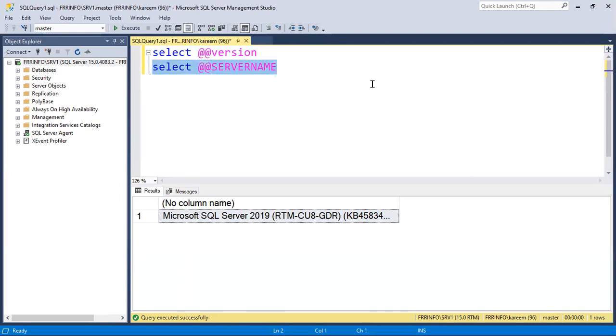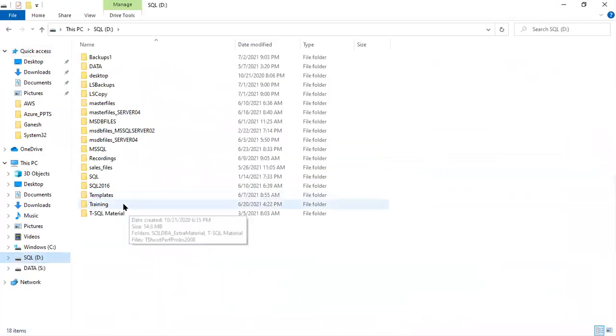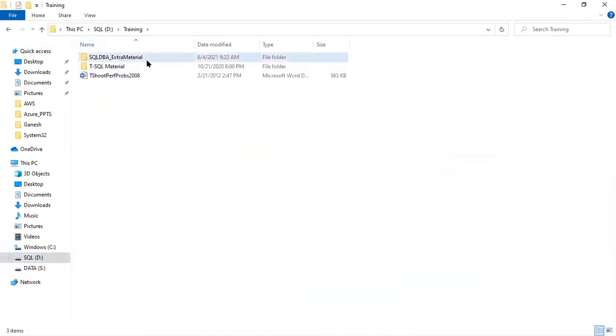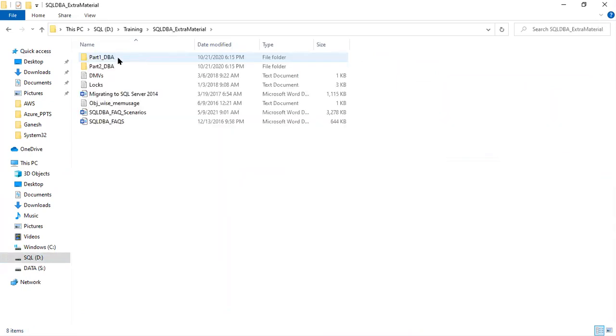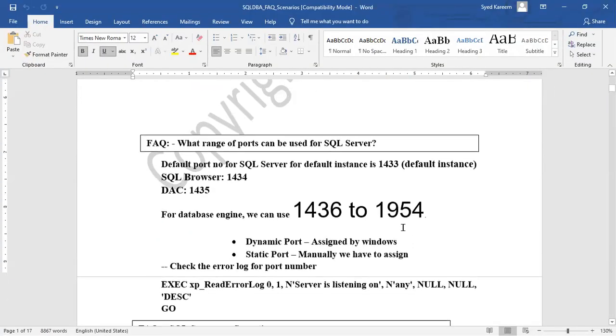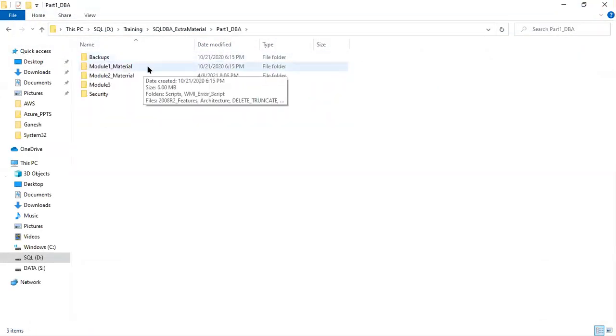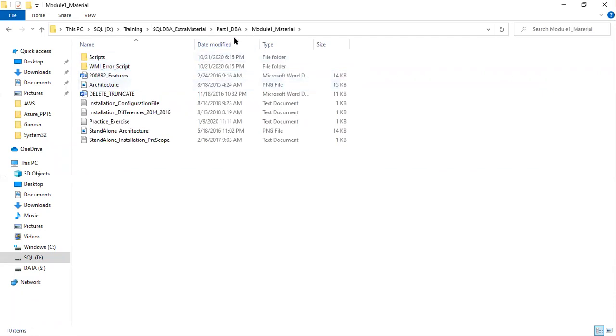If lengthy commands are there, no need to remember. We can store them in a file, then just copy, paste, and run. I will share this extra material as part of our course, where I have written all the FAQ scenarios plus module-wise extra material. Right now we are in module 1.